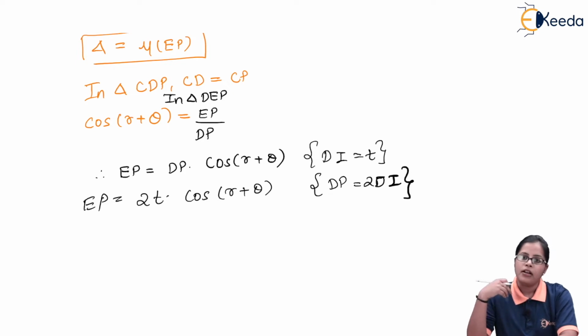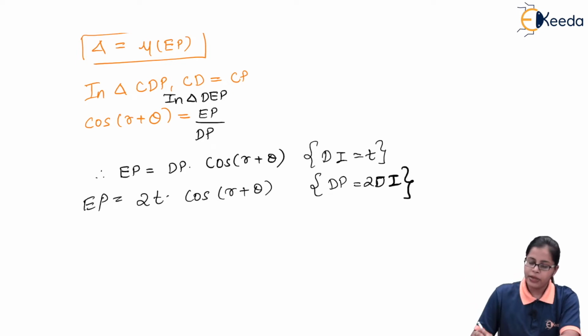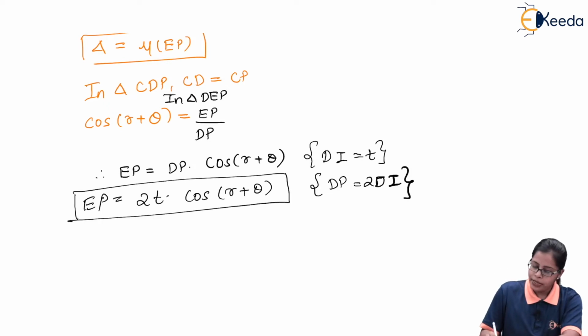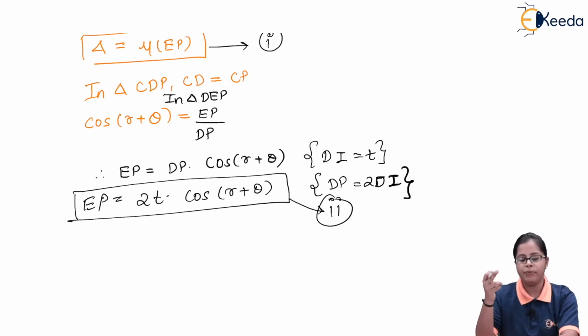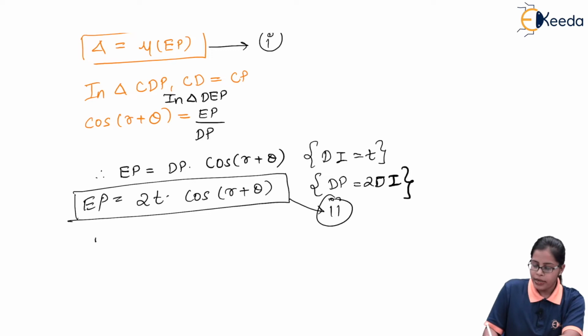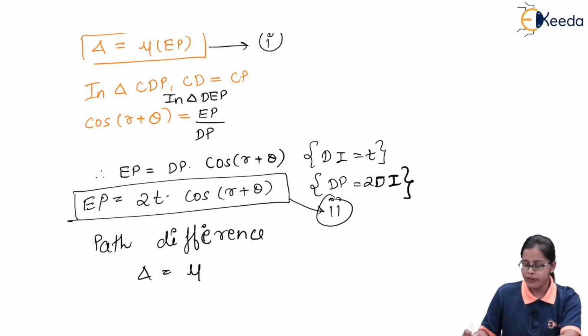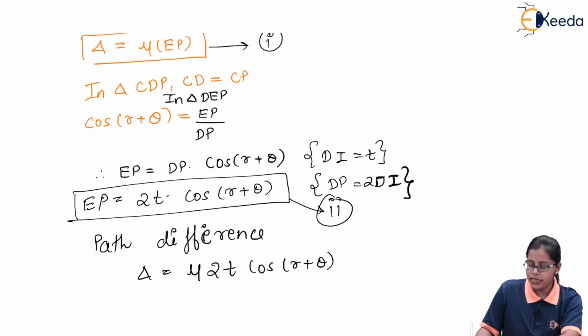Now T is nothing but the thickness of the film. And once we get the value of EP, as we can see in equation 1 and equation 2, we can put the value of EP in equation 1, and ultimately we get the path difference delta is equal to mu times EP, which is 2t cos R plus theta.